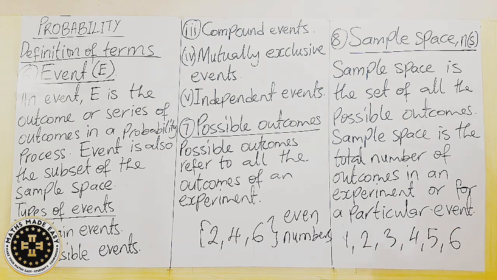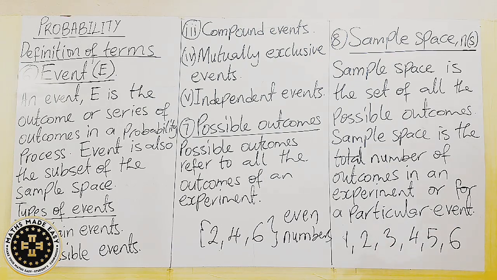So when you toss the die, you can get 1. When you toss the die, you can also get 2. When you toss the die, you can get 3. When you toss the die, you can get 4, 5, and 6, respectively. You realize that all these are referred to as possible outcomes. But all these coming together forms what we call sample space. So then we can say the sample space here is 6. Why? Because there are 6 different things that can occur.